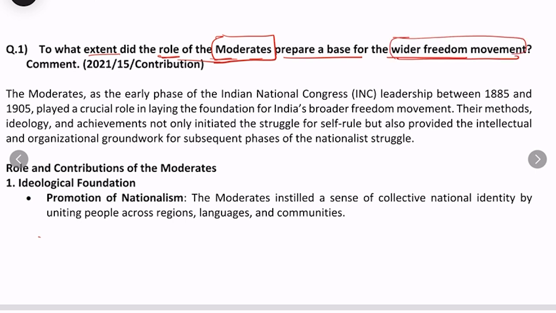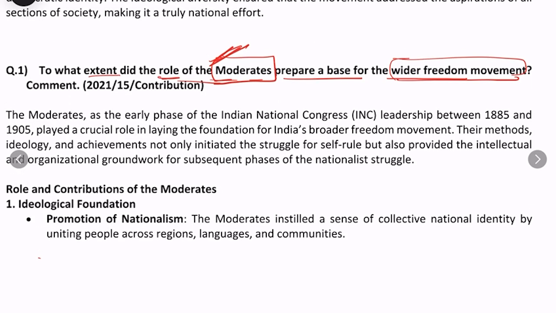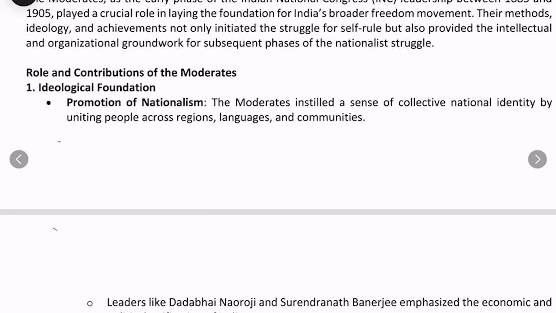See, the freedom movement became wider and even broad based in the later times, but before that there was a base. When Gandhiji entered the picture, he already had a good mass base which was prepared by the moderates. So we have to write about how these moderates created that wider base for the freedom movement which was about to come. So we can first talk about the moderates and their initial contribution, and then the role and contributions of the moderates.